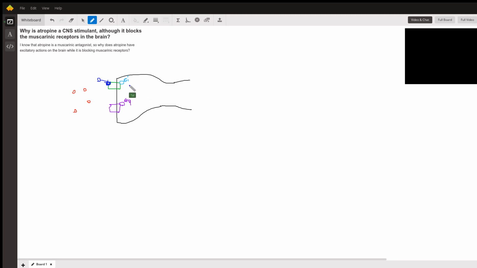And so normally, say atropine is not here, this receptor is bound by acetylcholine, and when it's bound, then this Gi protein dissociates and has all kinds of inhibitory actions on the neuron. For example, it leads to dephosphorylation of certain proteins and inhibits the transcription of mRNAs, and then inhibits the translation of new proteins. So it has all kinds of inhibitory effects. And so when atropine binds to it and pretty much prevents it from being activated, then all these inhibitory processes no longer happen, right?